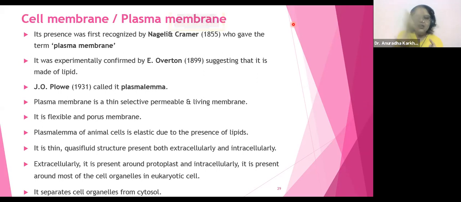So these internal compartments are going to be what? Your cell organelles. So those which are surrounding the cell organelles is also going to be your plasma membrane, and the one which is surrounding your protoplasm is also going to be the plasma membrane. Got this? Understood this? So they are saying that plasma membrane is present both externally and internally, right?